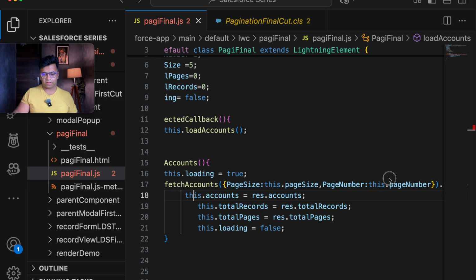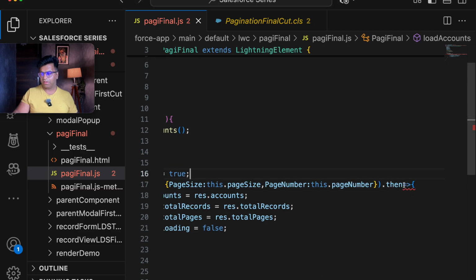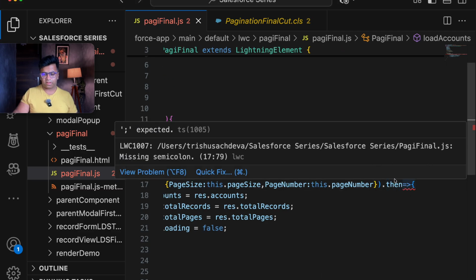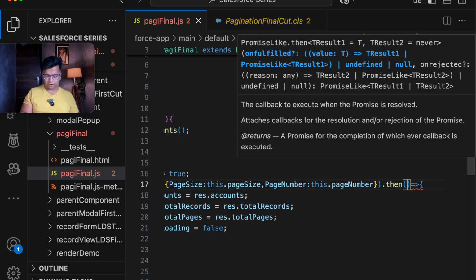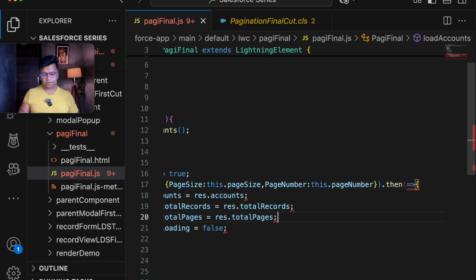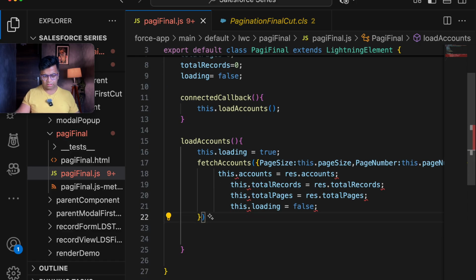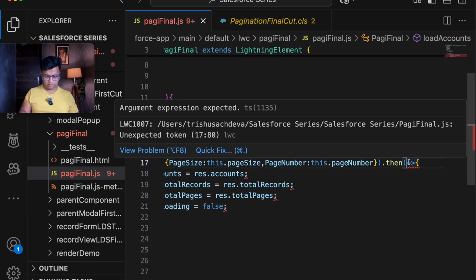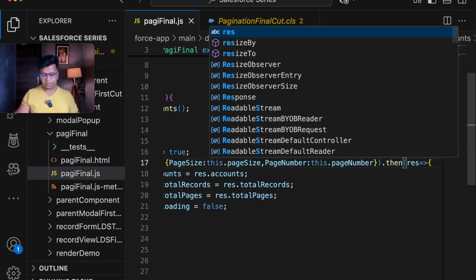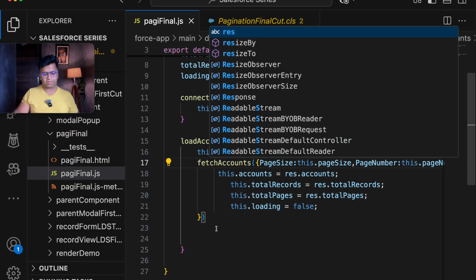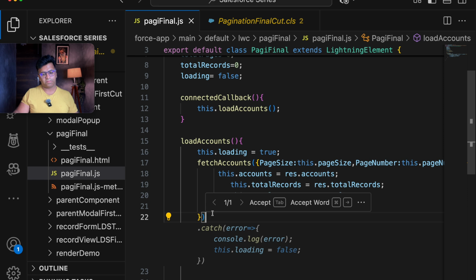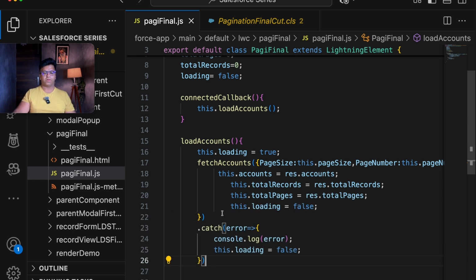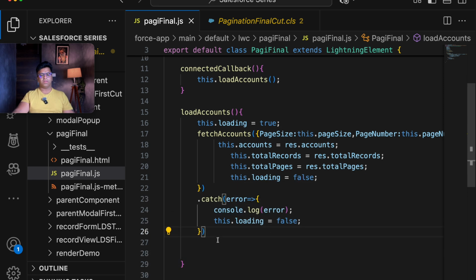I forgot to take a parameter here, but I will be doing then, and after then we will be adding one round bracket, and let's close this bracket after here. And here I will be passing the res variable. So let's pass res as parameter. As soon as I pass res as parameter, here I have got all the parameters, and after doing this, our catch method will get called. If an error comes, then the error situation will be handled here.